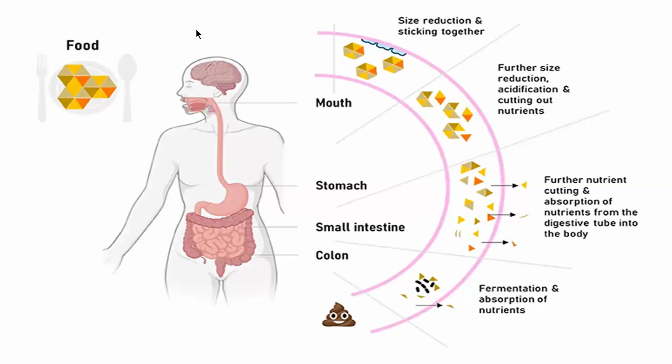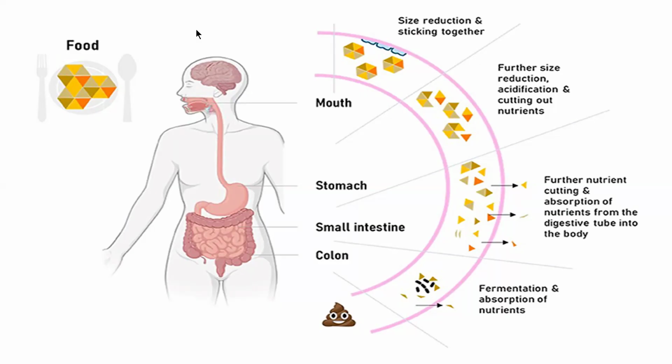In the mouth we are taking in the food; the process is known as ingestion. In the process we are reducing and sticking together all the molecules, the complex carbohydrate, and it becomes a bolus in our mouth and then passes through the esophagus; the process is peristalsis. Then it enters the stomach and becomes chyme, and further size reduction and acidification take place. In the stomach, the main enzyme is pepsin, and in the mouth, the main enzyme is salivary amylase or ptyalin. Pepsin mostly acts on the digestion of protein. In the mouth, the digestion of complex carbohydrate will start.